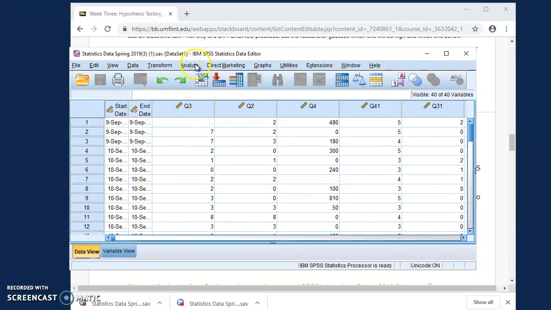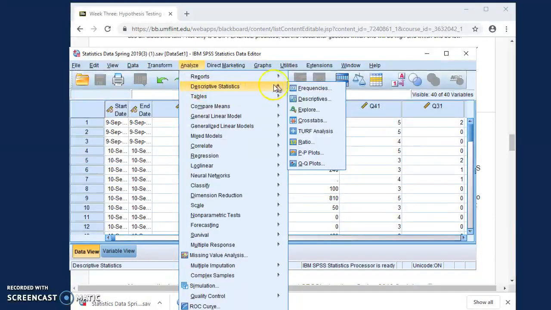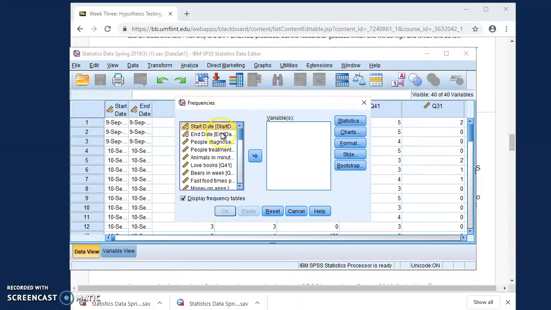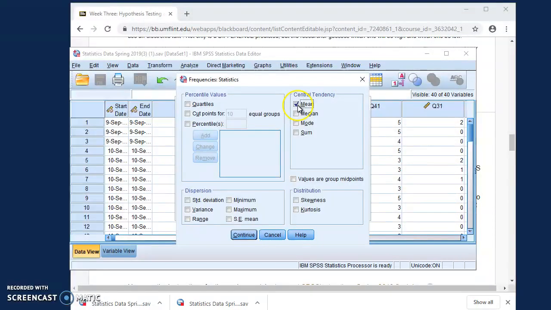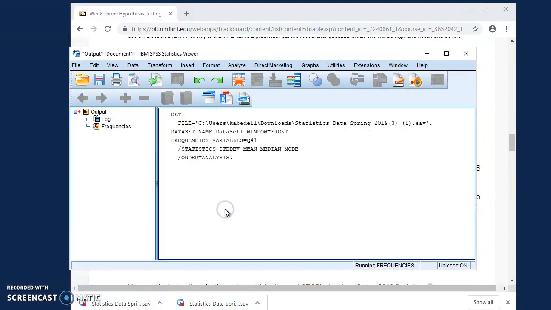But most of the time we're going to stay in data view. And for this week, I've asked you to go up to Analyze and do Descriptive Statistics and Report Frequencies. And this is the column where you choose the variable that you want to report statistics on. So let's say you wanted to report on how much people love books. You would select that and use this arrow to move it to this column. And then select Statistics. And we're going to select the 3 measures of central tendency, mean, median, and mode, and then also to do standard deviation. And click Continue and OK.